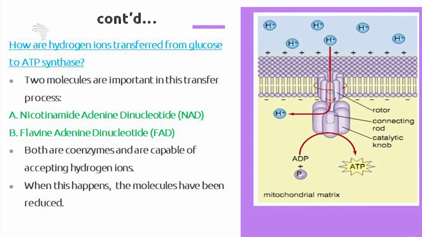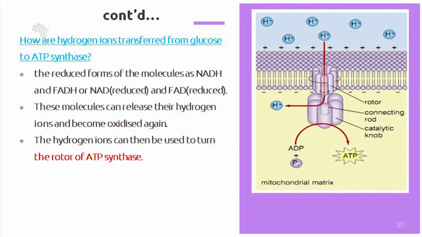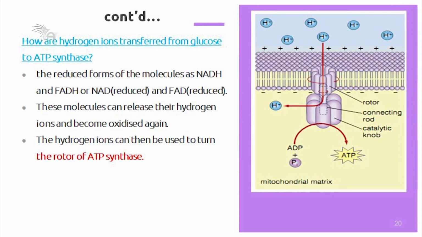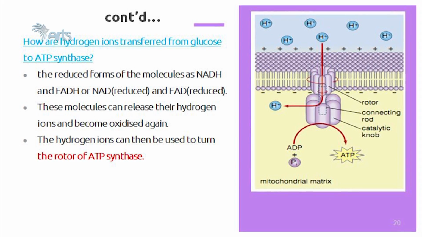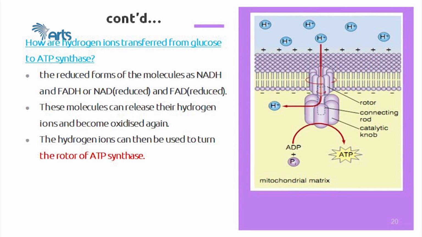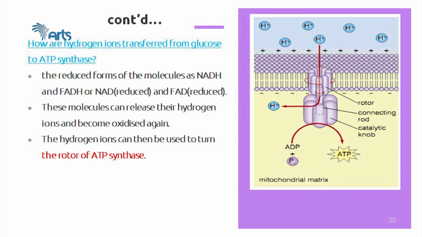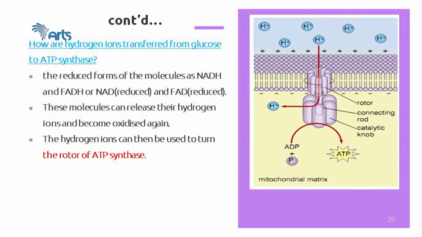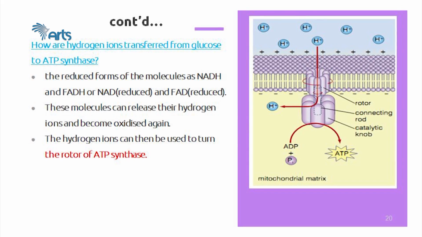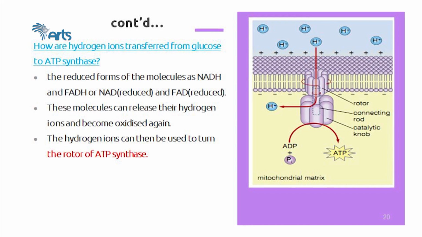When this happens, the molecules have been reduced. NAD becomes NADH and FAD becomes FADH when they accept hydrogen ions. These are the reduced forms, NAD reduced and FAD reduced. These molecules can release their hydrogen ions and become oxidized again. They release them at the mitochondrial membrane and become oxidized again. The hydrogen ions can then be used to turn the rotor of ATP synthase.